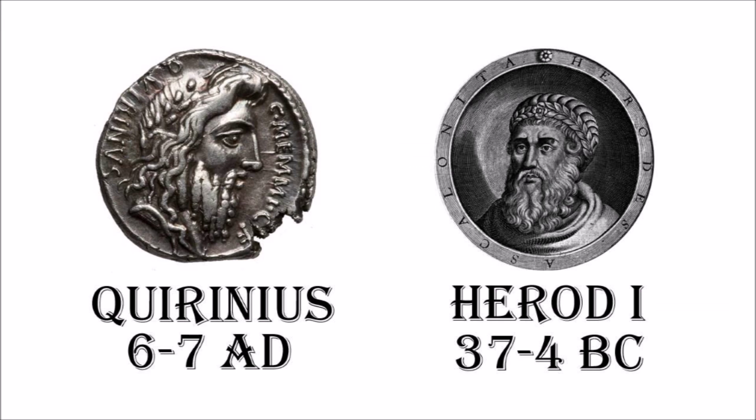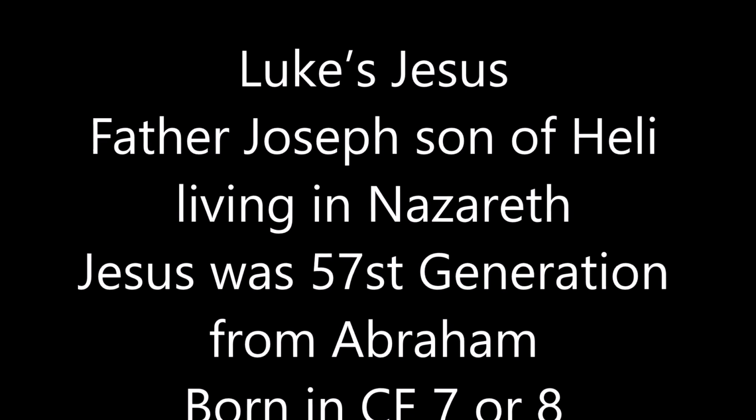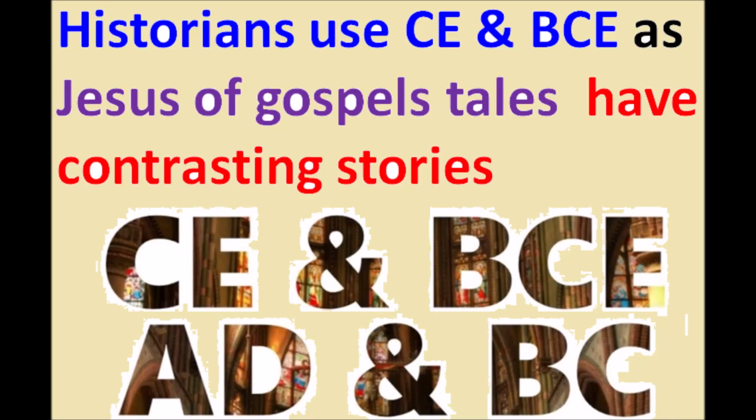So Luke's gospel story puts Jesus, son of Joseph, son of Heli from Nazareth, and this birth took place in the year CE 7 or 8, and this Jesus is the 57th generation from Abraham. So we have contrasting stories. We don't know which story is right, whether Joseph of Nazareth son of Heli is right, or Joseph son of Jacob from Bethlehem is right.